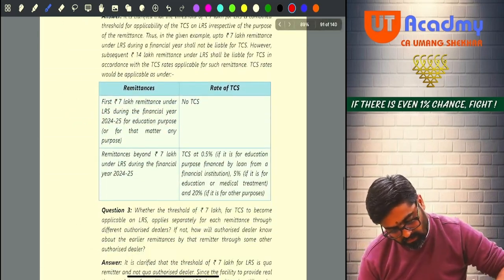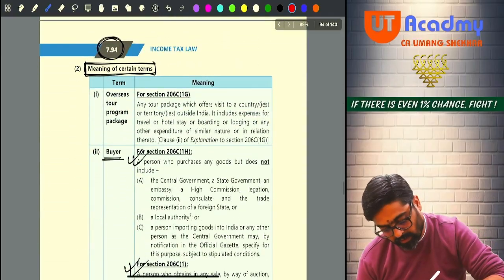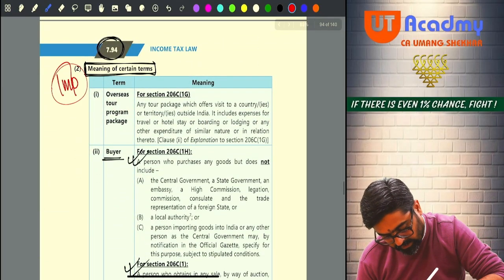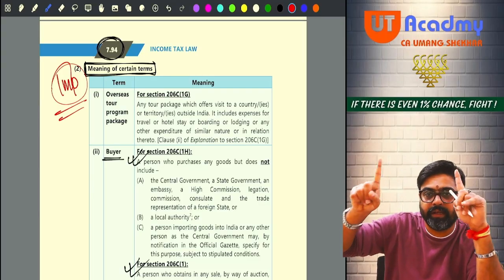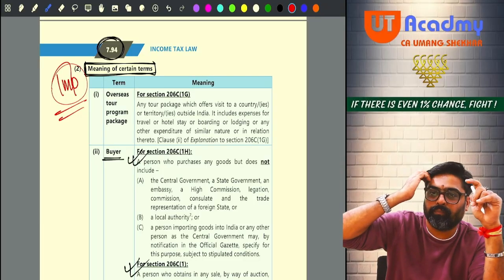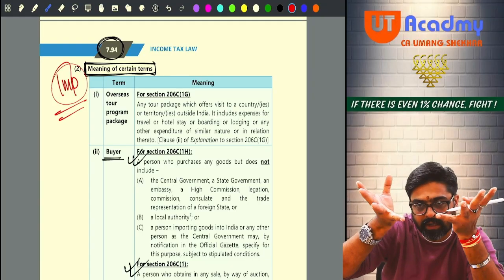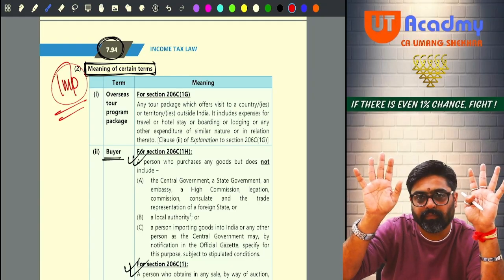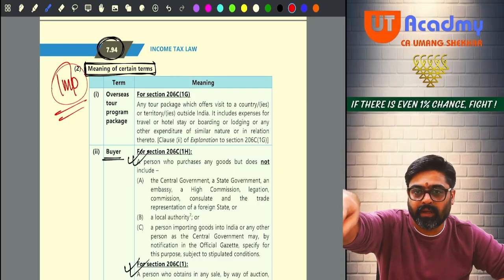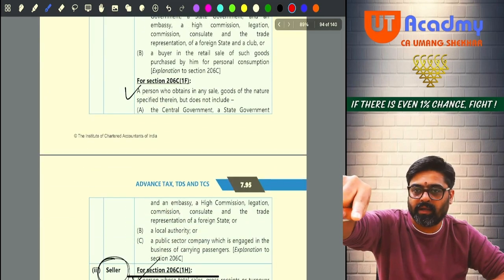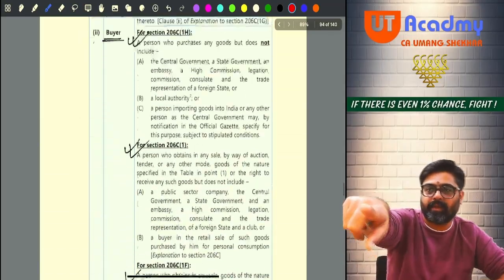and then meaning of certain terms. This is important for all these sections. Seller and buyer, definition of buyer and seller for each section will come from this table. Okay, no? So today only do one thing, prepare a small chart for 206C1. Write down seller, write down buyer. Seller, pick up the definition from here. Buyer, for seller, pick up the definition from here. And for buyer, pick up the definition from here.